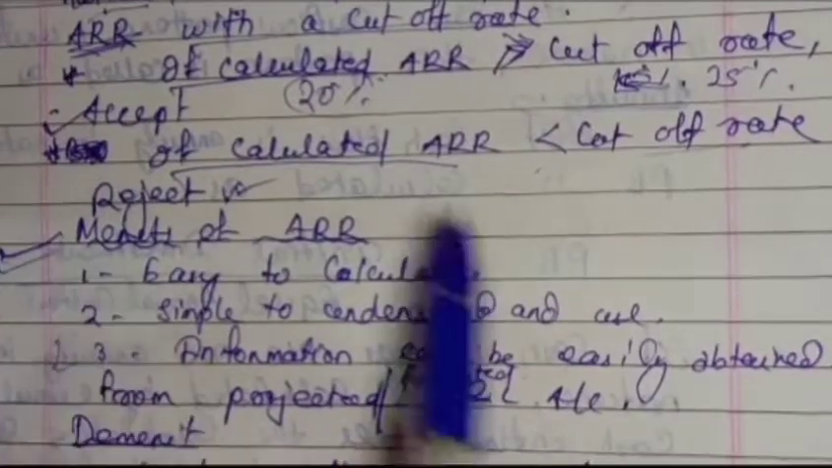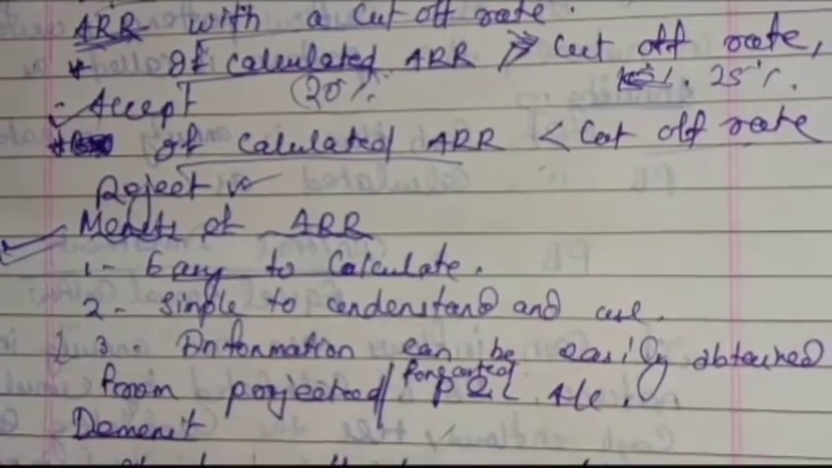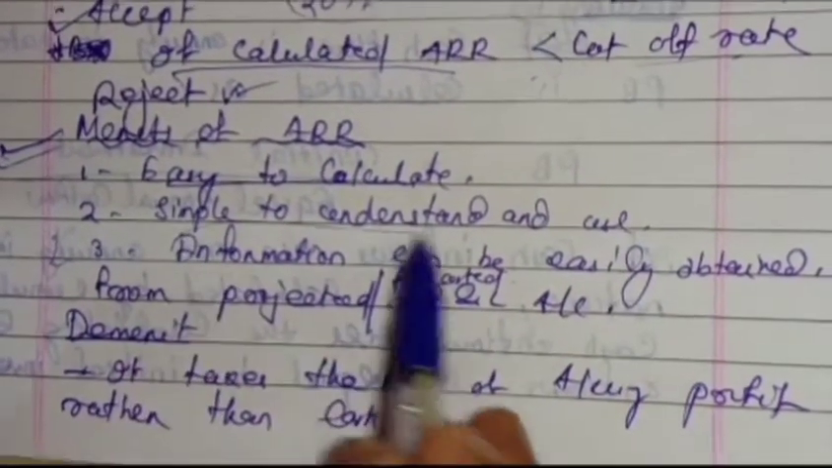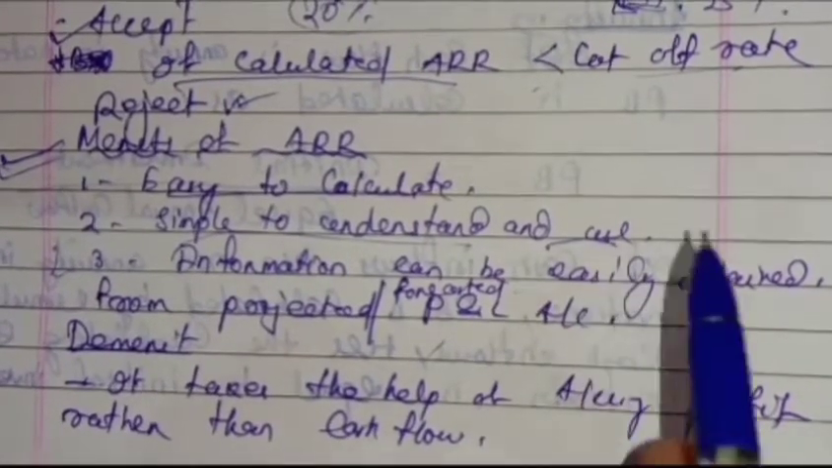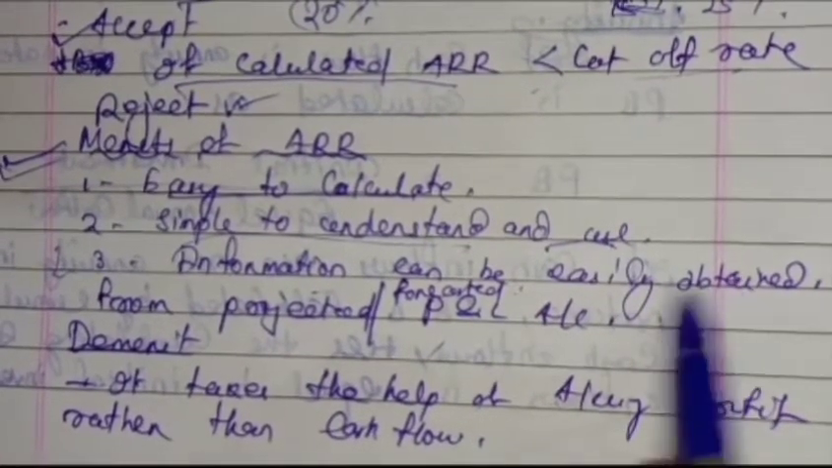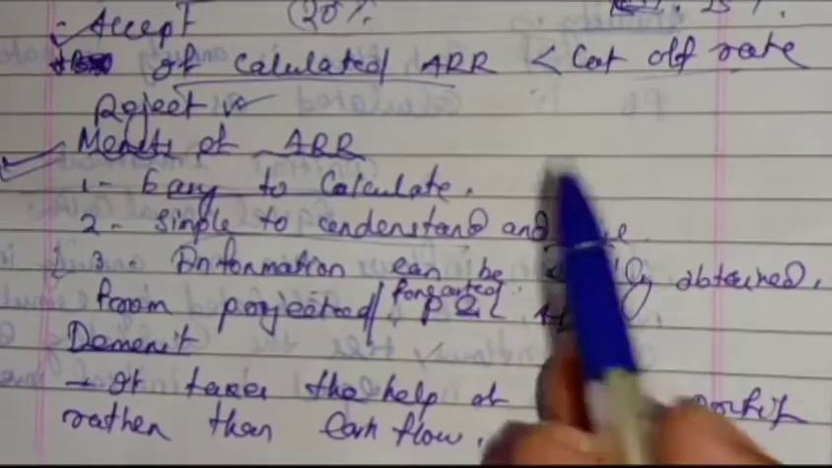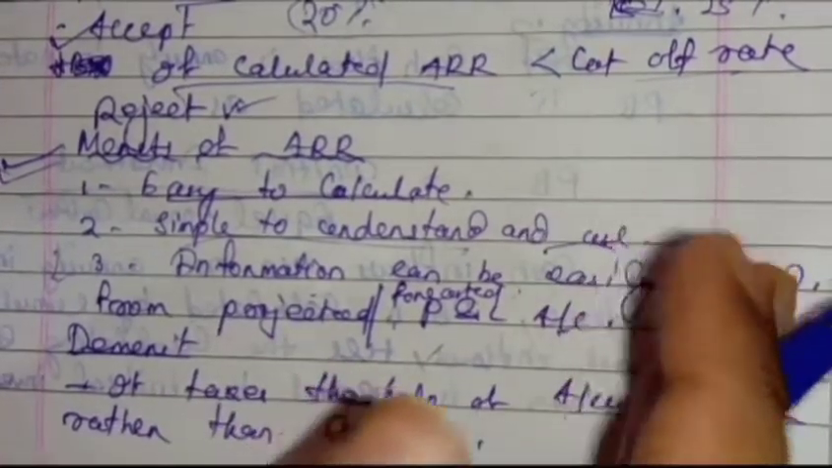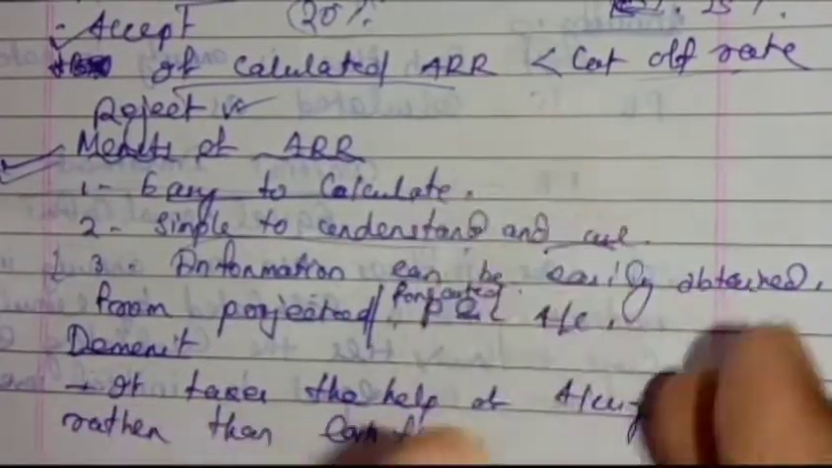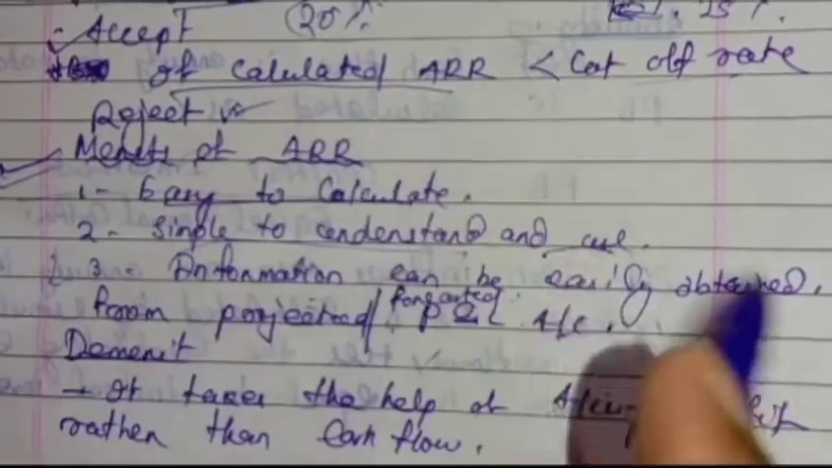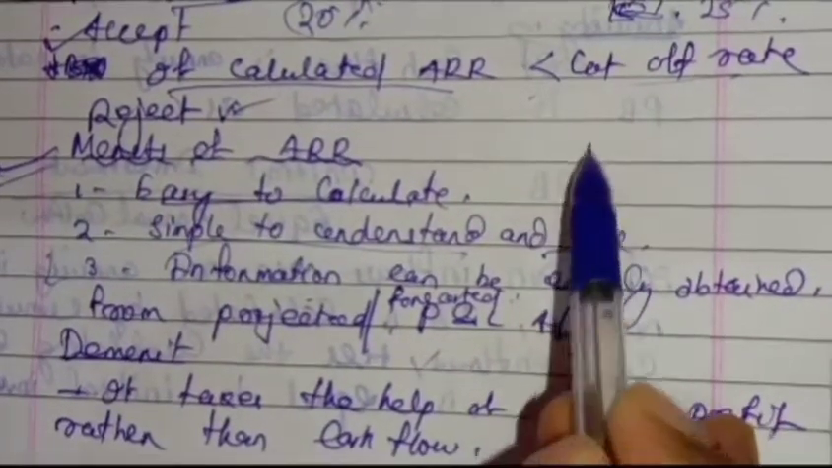So what are the merits of ARR? It is easy to calculate, as we are calculating it very easily, it is simple to understand, and we can use it. Information can be easily obtained from the project or the profit and loss account. Suppose you have a business, every company has a P&L or profit and loss account. From that we can get the PAT and we can calculate the ARR.